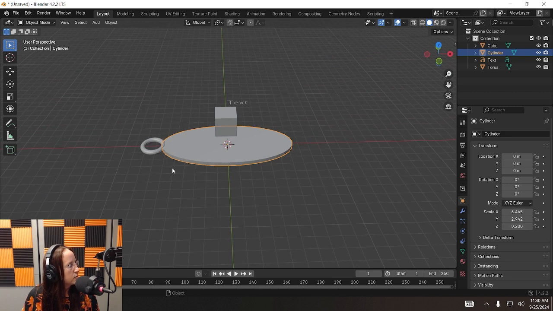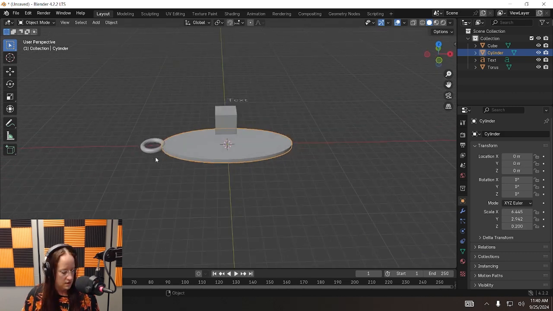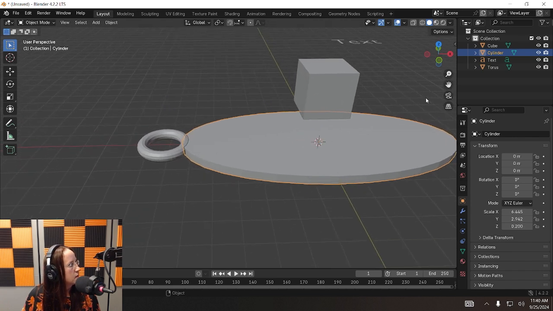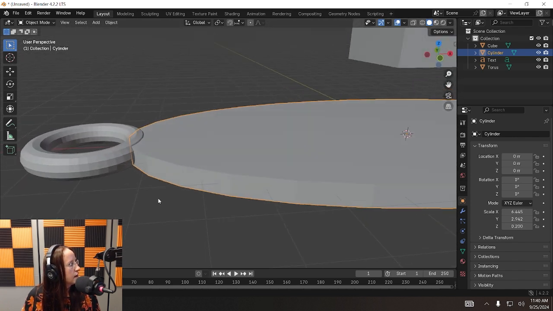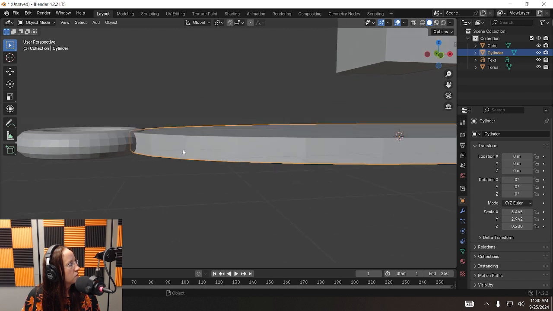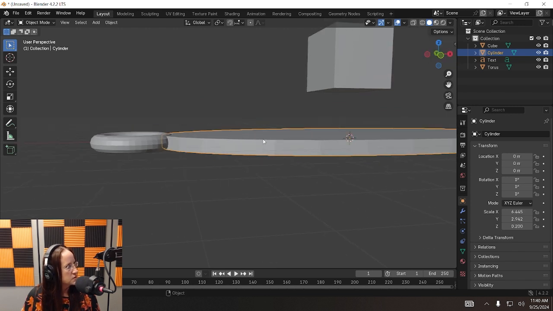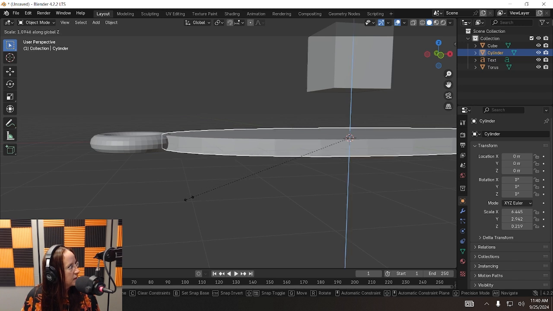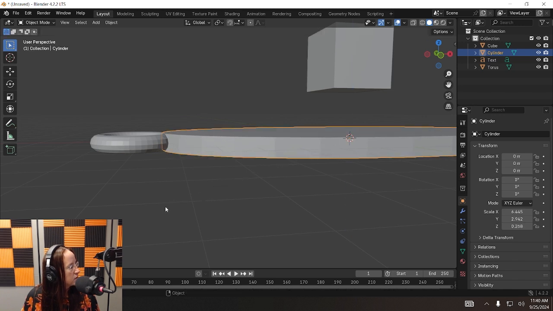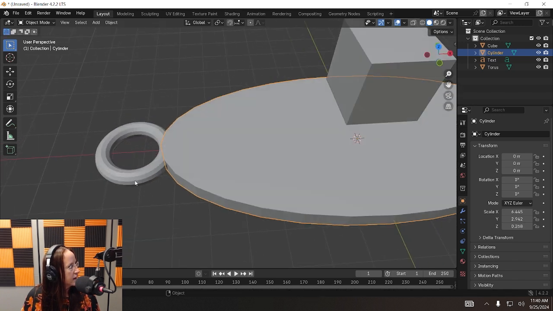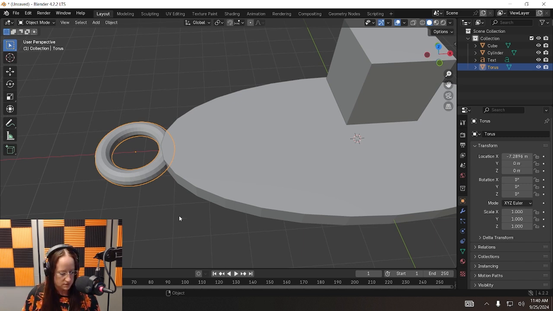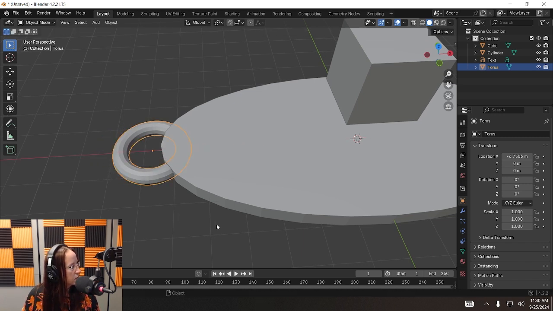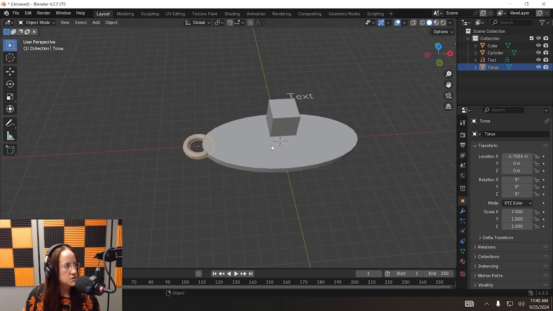I'm not quite happy with how that torus is sinking in there. I'm going to zoom into that, and I'm going to pan over a little bit, zoom in some more, and I think I'm going to thicken this up a bit. I'm going to select my cylinder again. I'm going to press S and then Z and thicken it up a little. There we go. Like it. Okay, now I'm going to select my torus. I'm going to grab that, move it in on the X a little bit. There we go. Okay, almost done.